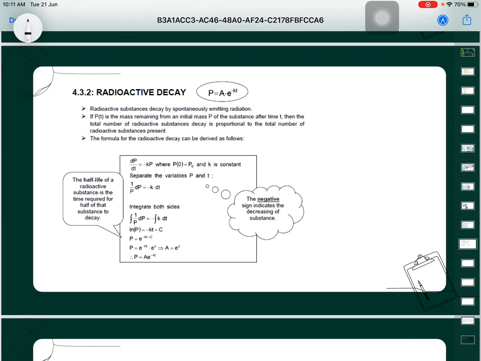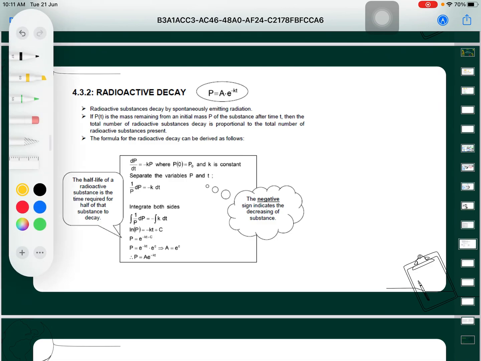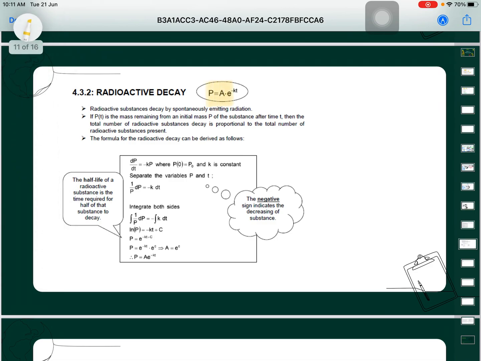For radioactive decay, we have the formula P equal to A times e power of negative kt. So what is radioactive decay? Radioactive decay is the spontaneous emission of radiation. If you learn physics, you will learn more about radioactive decay.